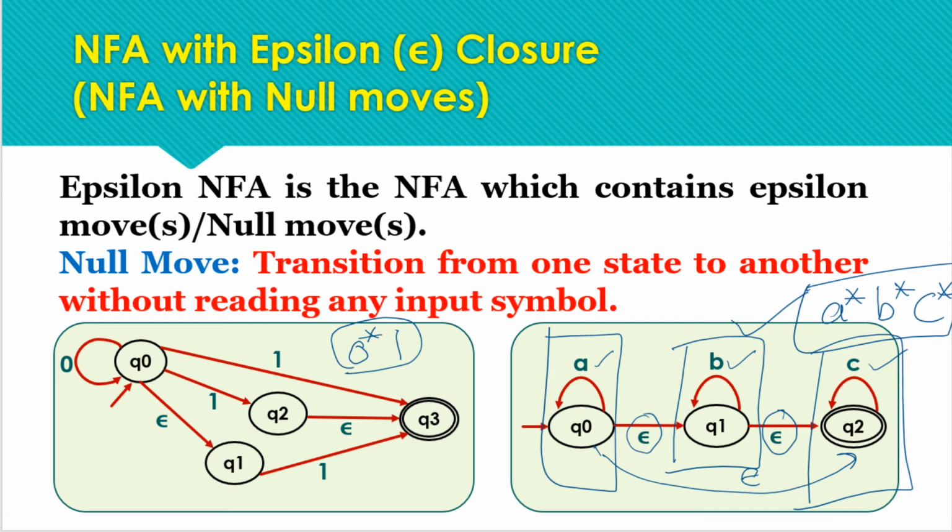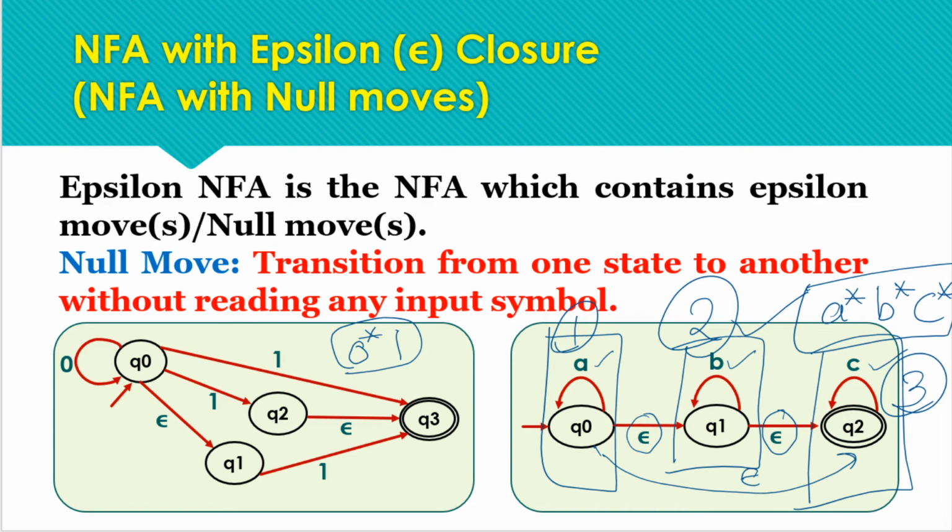We cannot have B's first and then A's or C's. So the sequence is defined, meaning first we have to receive A's if A's are there, and then we can receive B's only, and after that we can receive C's only. If any of the symbols is not present, there is no issue. But if we have A, B, C in our input string, then they should be in sequence, meaning A is concatenated with B, which is concatenated with C's.